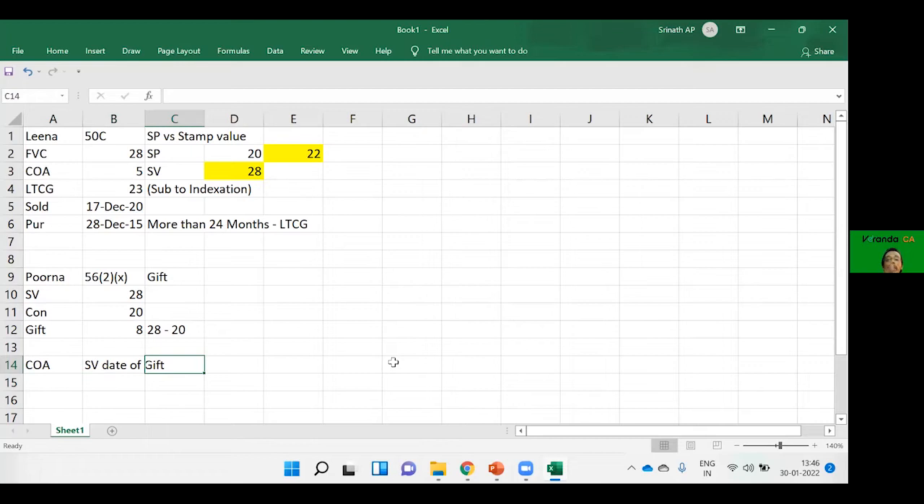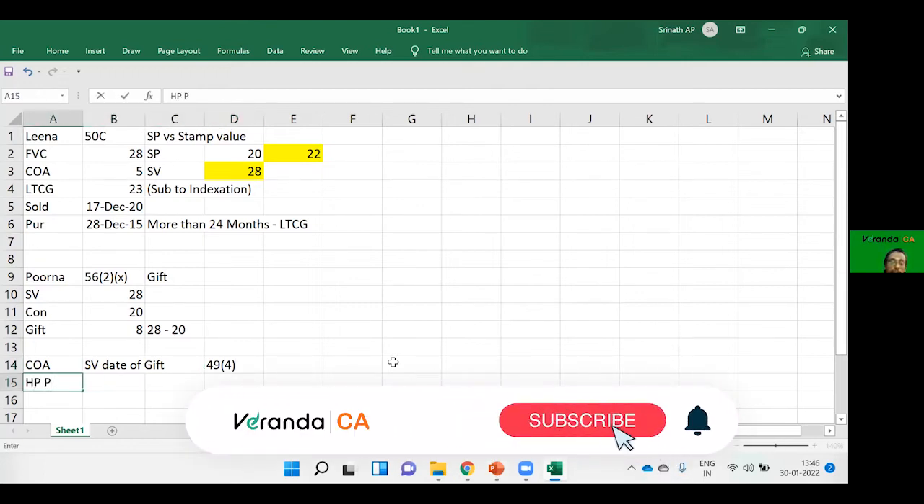Recollect, we discussed this separately. We had a table where we discussed assessee paid tax, assessee did not pay tax. So here is assessee paid tax. Therefore, stamp value would be the cost of acquisition. 49 subsection 4. Holding period of previous owner. HP here is holding period, not horsepower or hire purchase.